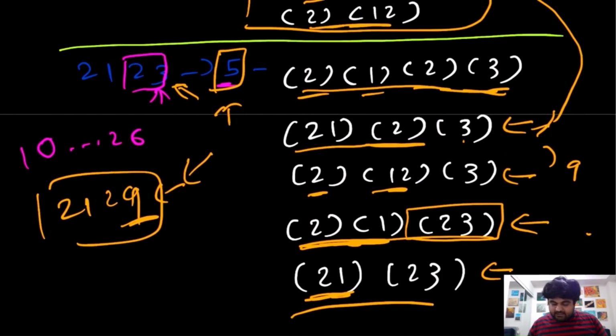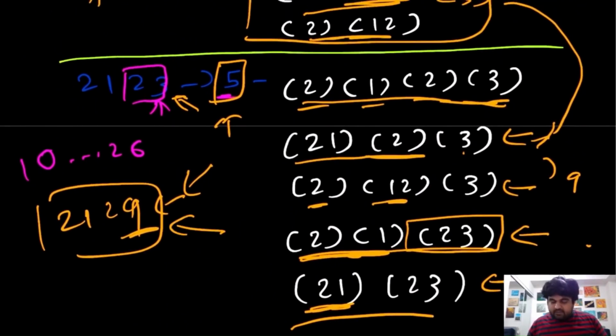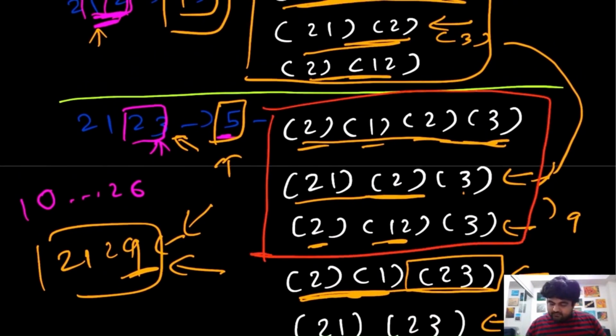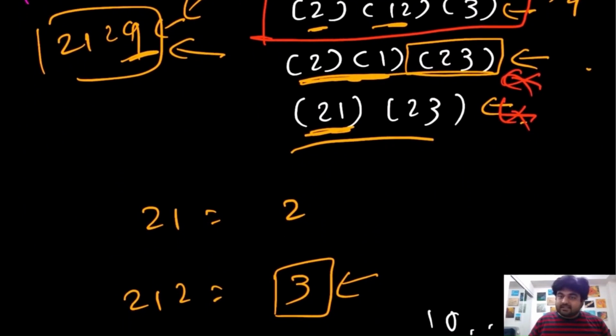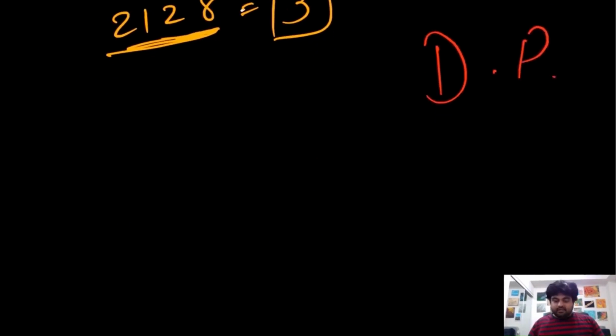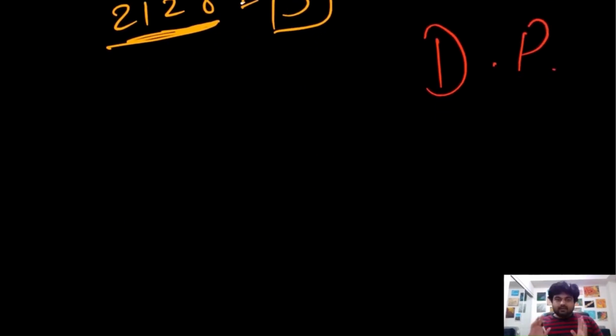Because, as I just showed you over here, I was adding a 9, and because I was adding a 9, I was only able to make the new decode paths for these three elements. I won't be able to generate these two values, and this becomes our recurrence relationship, and this actually becomes our dynamic programming solution. Now let's try to solve this dynamic programming problem programmatically.